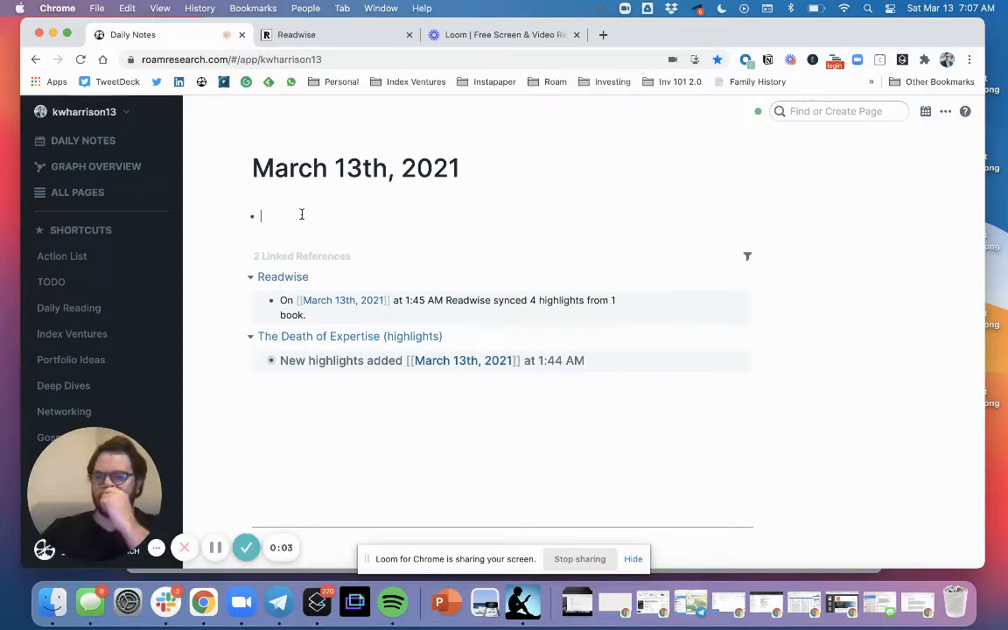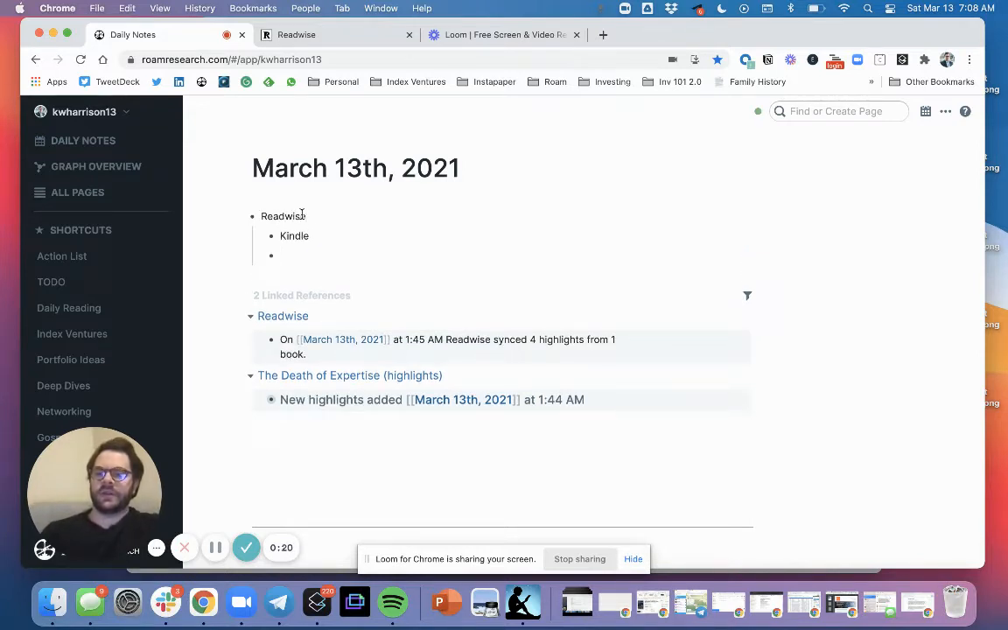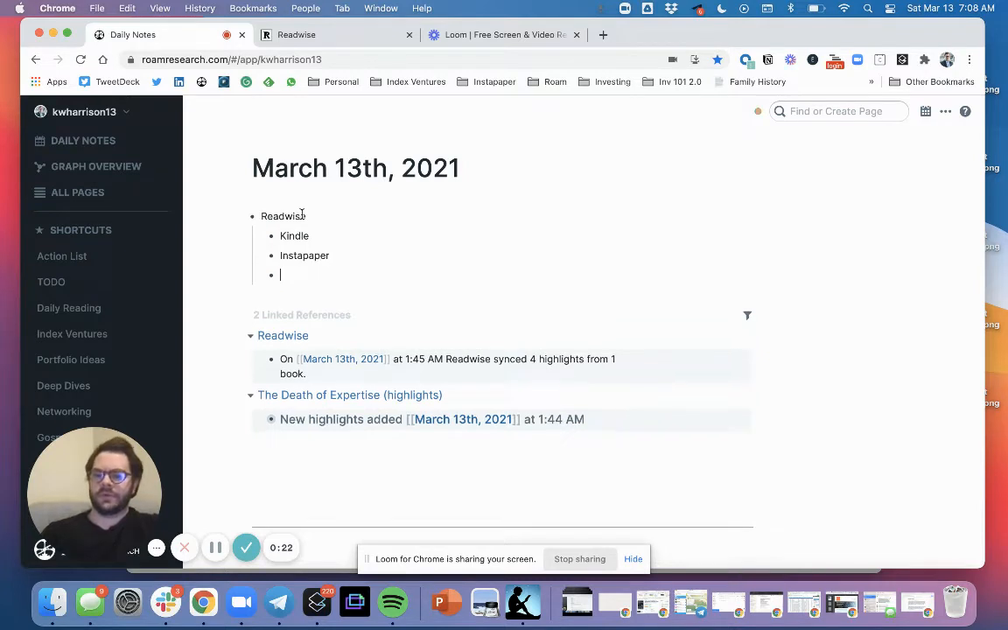So the next thing I want to talk about, and it's pretty important in the way that I use Roam, is a tool called Readwise. Readwise is actually a separate company from Roam, but it's very closely integrated. The way that I think about Readwise is basically anything that I'm reading on my Kindle, anything that I am reading in Instapaper, and anything that I am seeing on Twitter are the most important ways that I ingest information. So we'll walk through each of these.